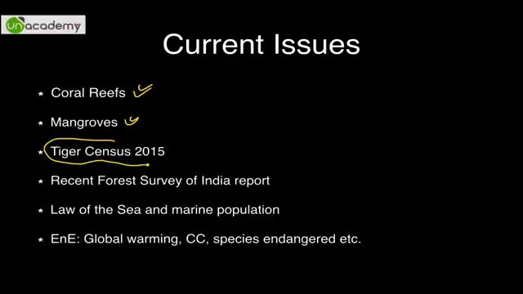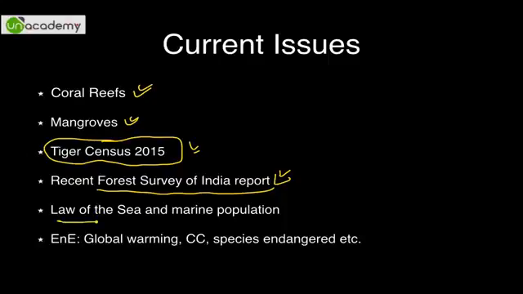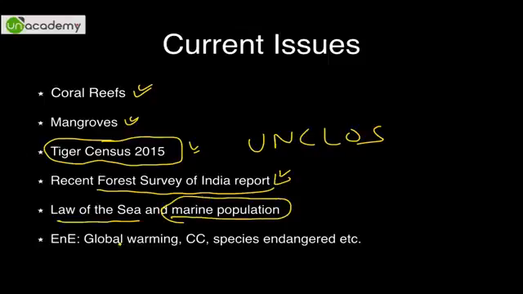Tiger census of 2015, you should go through it. Recent Forest Survey of India report, if you have time, do at least go through the summary. Then Law of the Sea, something called UNCLOS, please read it. United Nations Convention on the Law of the Sea, marine pollution. Now, environment and ecology, obviously, it's always important. Global warming, climate change, endangered species, critically endangered, threatened, vulnerable, WWF, etc.